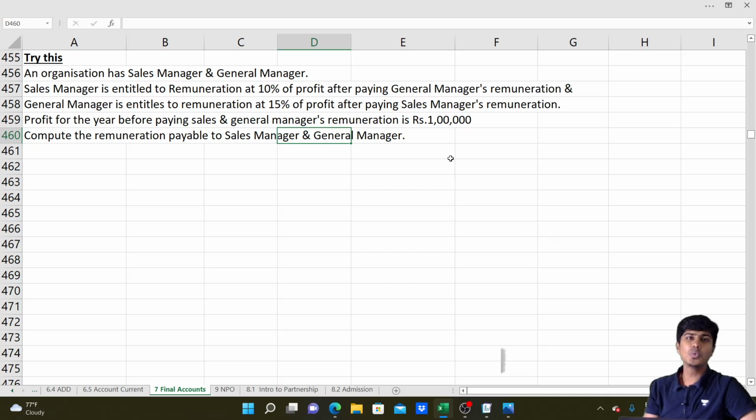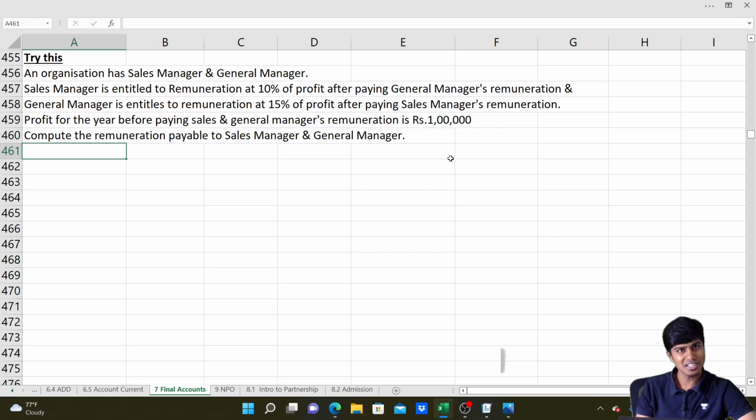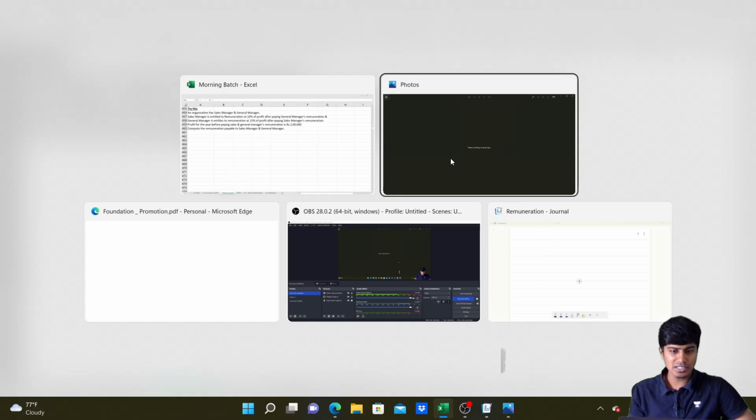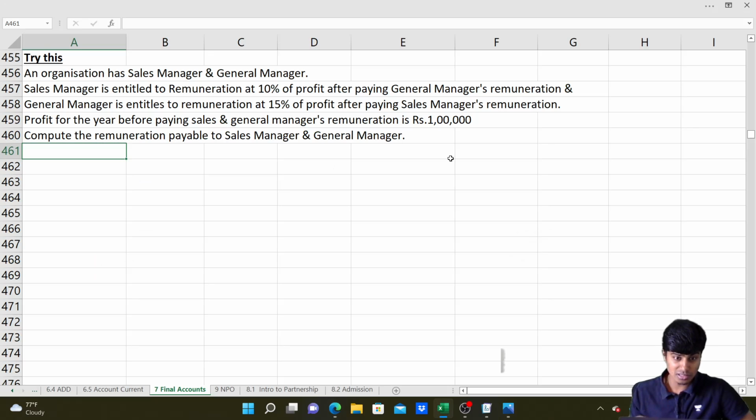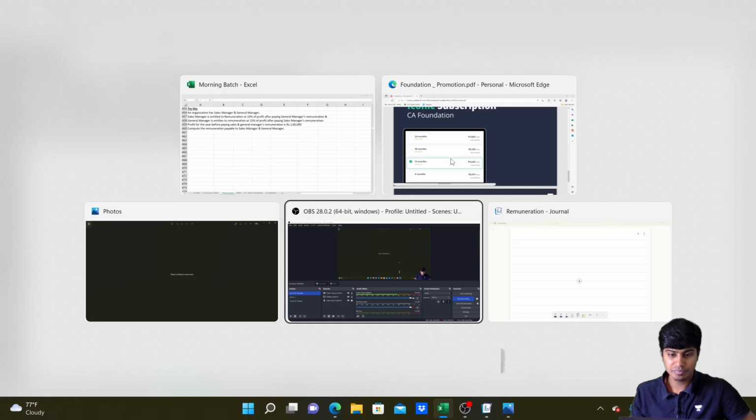We are now required to compute the remuneration payable to the sales and general manager. We're going to solve this in two ways. First, I'm going to teach you the method in which we can do it in the practical sense. And the next one, I'll show you how to present the same answer in the examination. Let's take down the facts. Sales manager 10%, general manager 15%, and how much is our profit? 1 lakh.